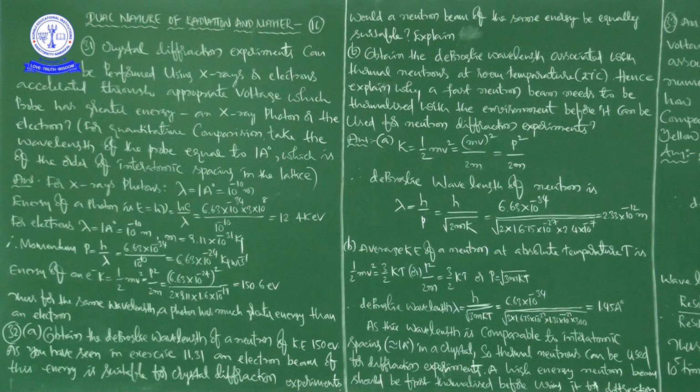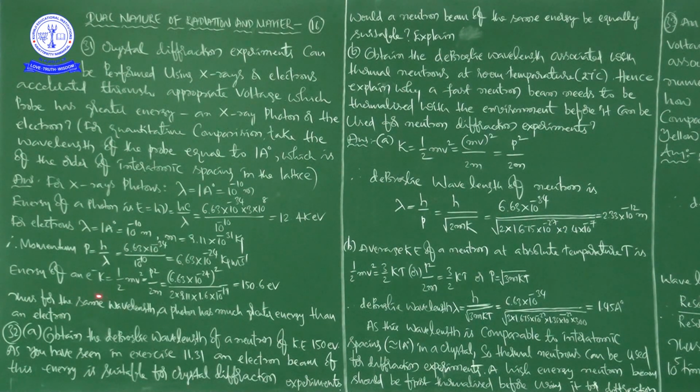That is equal to 6.63 into 10 to the power of minus 24 kg meter per second. This is the momentum. Now the energy of an electron, that is the kinetic energy, half mv square, that is equal to p square by 2m.